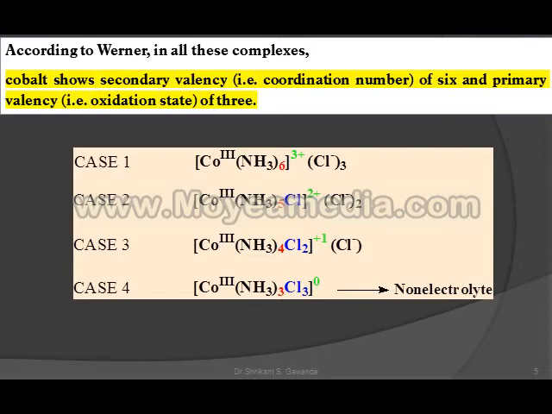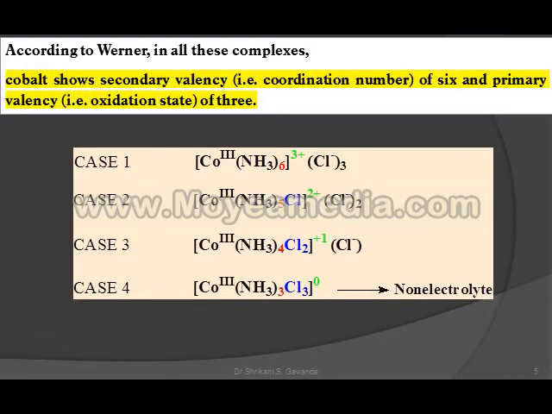It means cobalt can form coordinate bonds with 6 ligands, and primary valency, that is oxidation state of 3. Here cobalt shows secondary valency. Secondary valency means coordination number. Cobalt shows secondary valency, that is coordination number of 6.